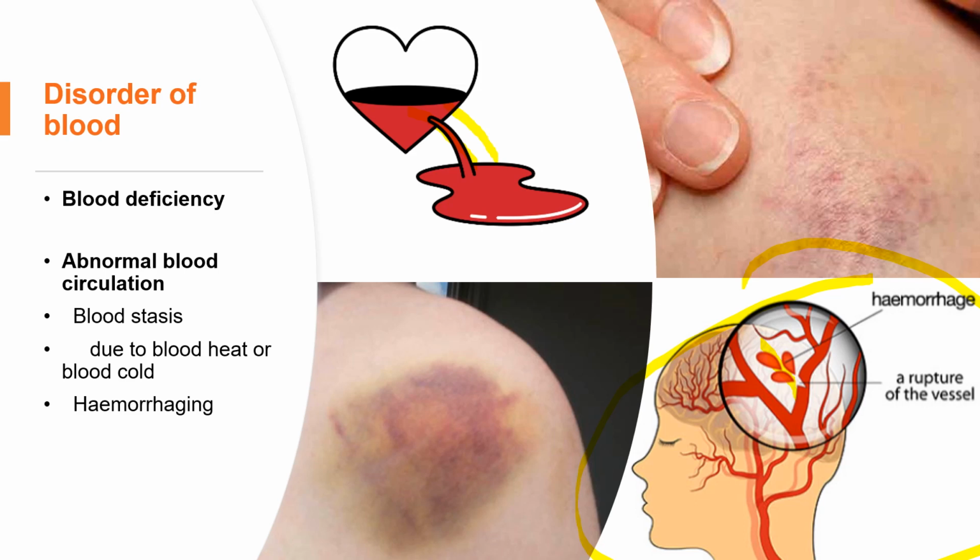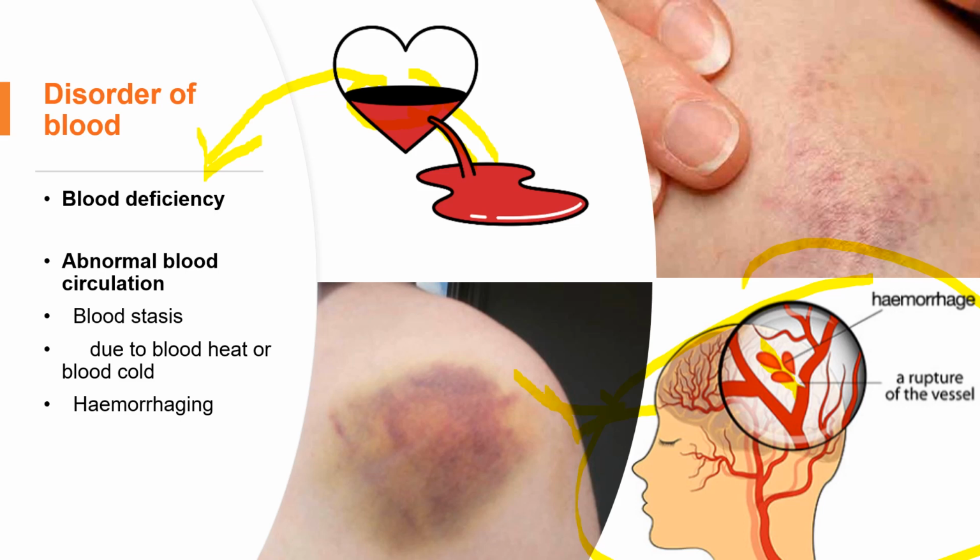Bleeding will reduce the volume of blood in the body, which will result in blood deficiency, right? But in the meantime, there is bleeding on top of our skin, where we see the blood bleeding out from the skin.